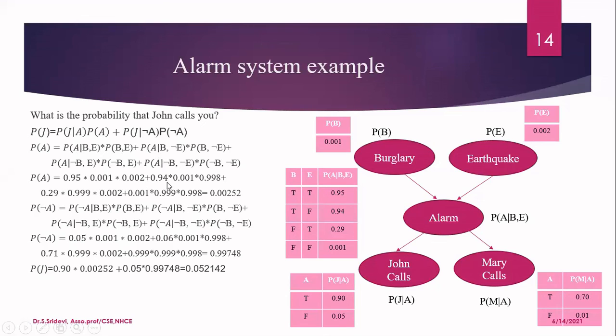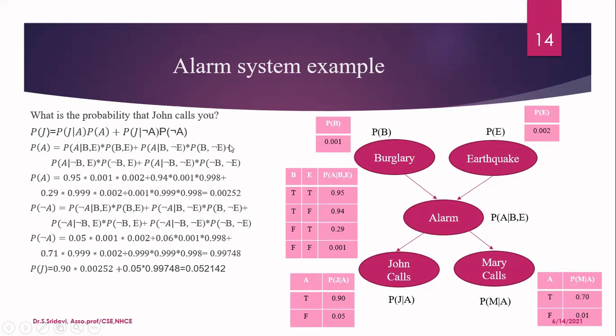Now let us understand the second term. The second term is corresponding to the second row. So take the probability from here, that is 0.94. That is the first value. It's nothing but probability of alarm given B, comma, not E. Now that is clear. What about this probability of B, comma, not E? That is not given directly, but we have to calculate by applying independent events. Since B and E are independent, we will write now as probability of B multiplied by probability of not E. So what is probability of B? That is given as 0.001. So substitute the term directly.